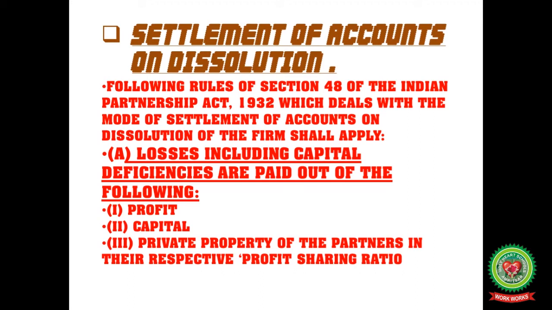Following the rules of Section 48 of the Indian Partnership Act 1932, which deals with the modes of settlement of accounts on the dissolution of a firm, shall apply. Number one, losses, including the capital deficiency, are paid off out of the profits, out of the capital, and private property of the partners in their respective profit sharing ratio. So sometimes the private property of the partner is also used to meet the liability of the partner.